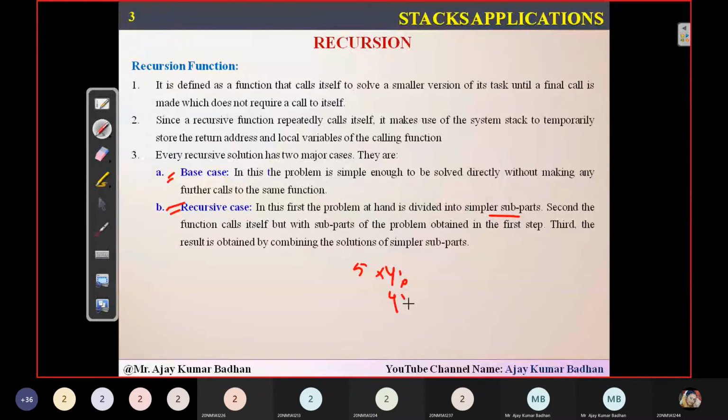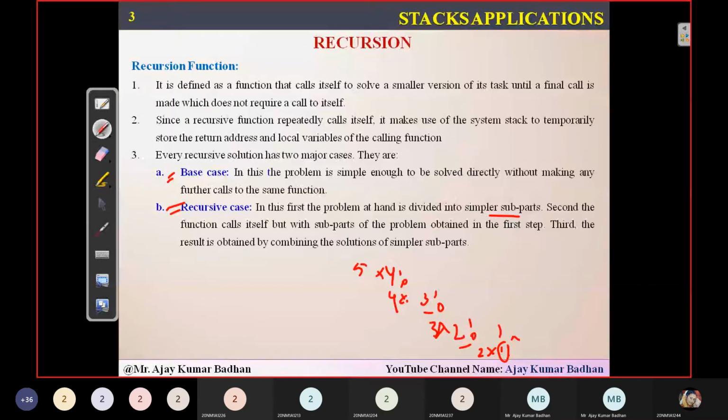You know 1 factorial is 1. Now you'll come back. So 2 into 1 is 2. You'll come back here. So 3 into 2, how much are you going to get? 6. That 6 will be coming here. So 4 into 6, how much? 24. That 24. So finally 5 into 24, which is equal to 120. This is the way this particular recursive function actually takes place.